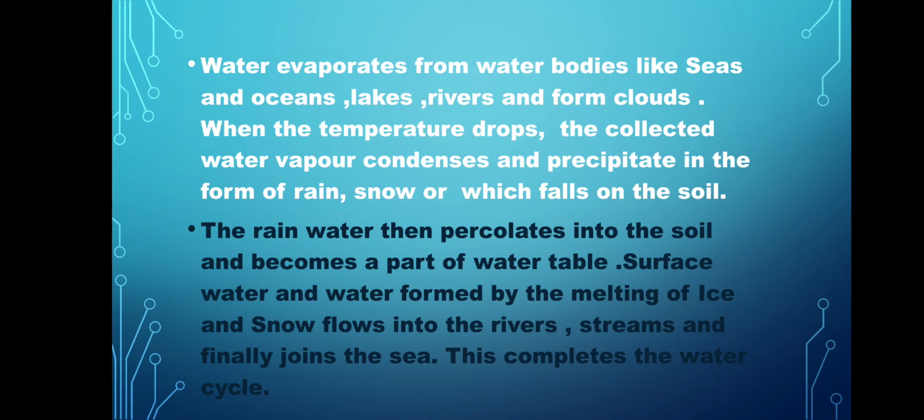I have already explained. The water evaporates from water bodies like seas and oceans, lakes, rivers and form clouds. When the temperature drops, the collected water vapor condenses and precipitates in the form of rain, snow, which falls on the soil. The rain water then percolates. Percolates means soil के अंदर सिम जाते हैं. जब भी जैसे गार्डन में जहाँ पे मिट्टी होती है, सॉइल होती है, उसमें सिम जाता है, परकोलेट्स हो जाता है एंड बिकम्स अ पार्ट ऑफ वाटर टेबल, जो नीचे पानी इकट्ठा हो जाता है.